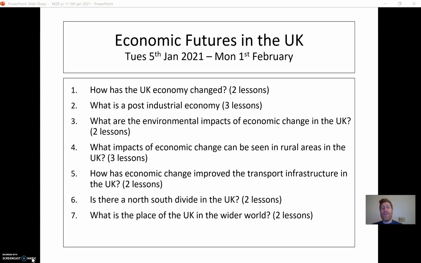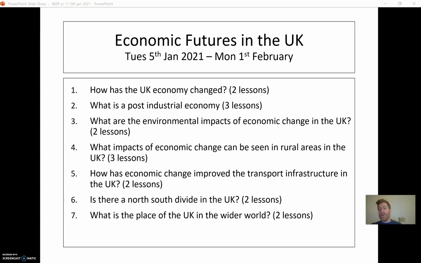So we're looking at economic futures in the UK, and I want to finish this unit, be it online or in person or a combination of both. I want to finish it by Monday the 1st of February. And these are the 7 key questions that make up this unit of work.